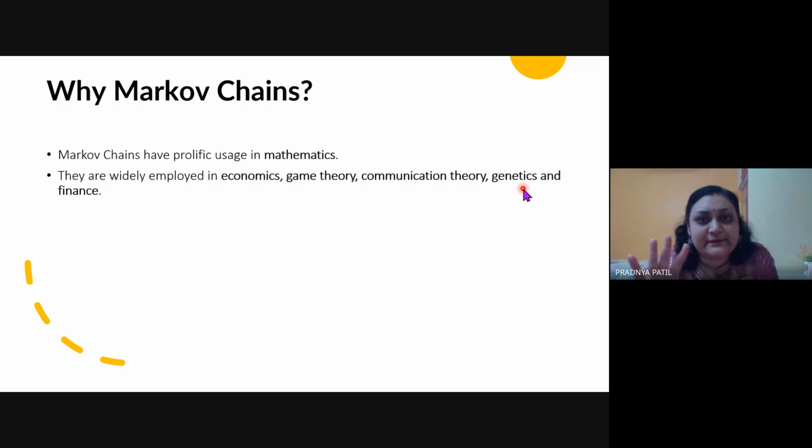4 genes are there, right? So depending on what the combination of genes in your RNA, DNA is, you would be having some kind of diseases or some kind of characteristics, maybe behavioral or maybe some genetic characteristics. So again, that is an example of where this Markov chain can be used.